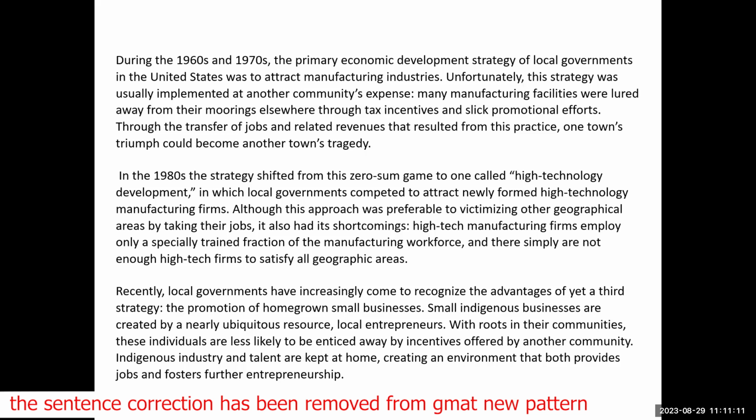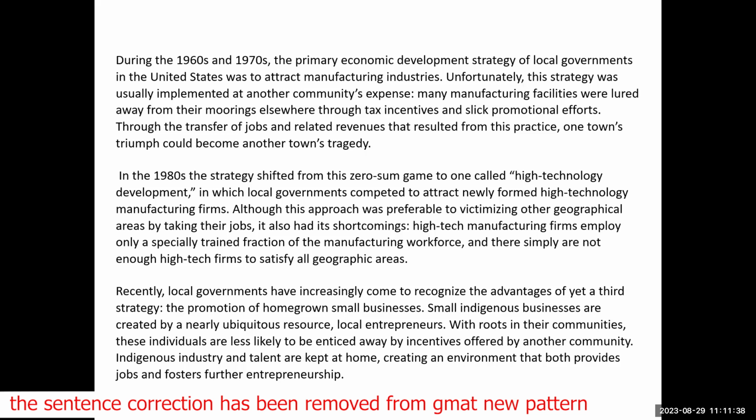Although this approach was preferable to victimizing other geographical areas by taking their jobs, it also had its shortcomings. High-tech manufacturing firms employ only a specially trained fraction of the manufacturing workforce, and there simply are not enough high-tech firms to satisfy all geographic areas. Recently, local governments have increasingly come to recognize the advantages of yet a third strategy, which is the promotion of homegrown small businesses.